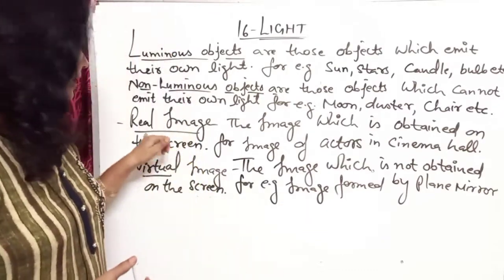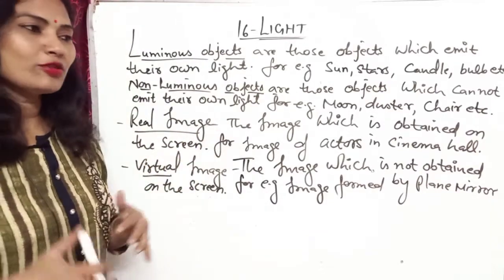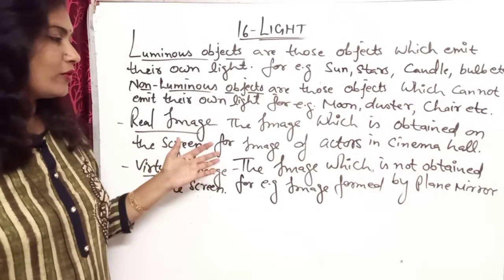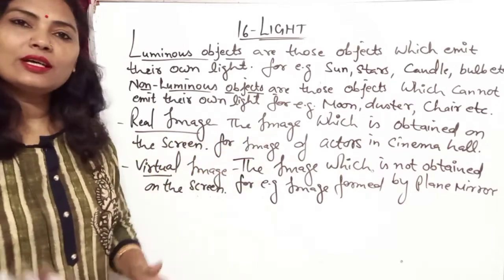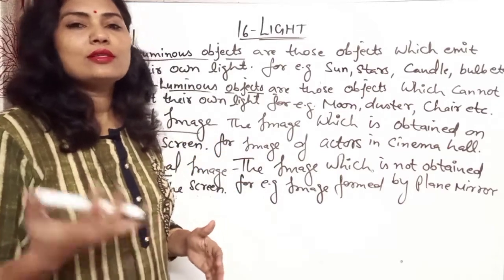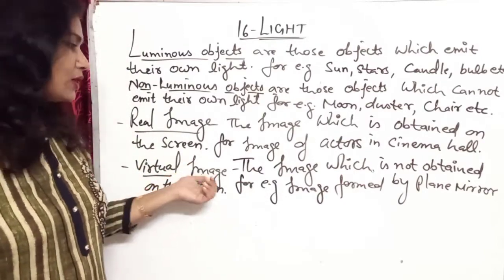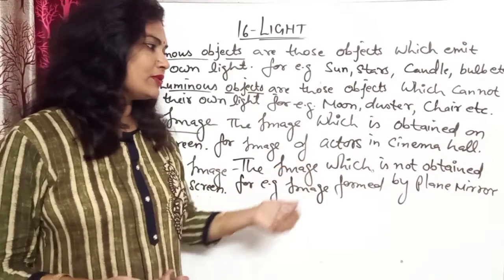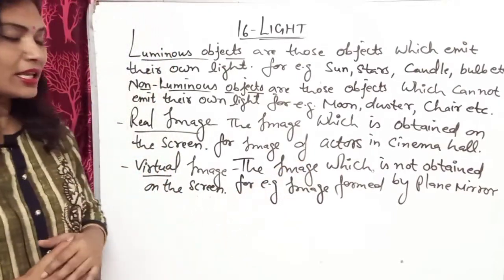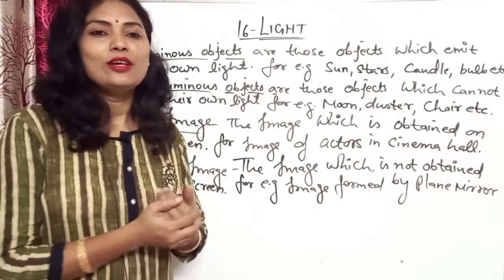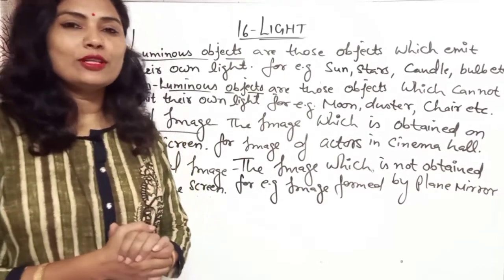Got it? And real images are those images which are obtained on the screen. They need a screen for the formation of a real image. For example, the images of actors and actresses in the cinema hall, we can see that. The virtual images are those images which cannot be obtained on the screen. It means we don't need any screen for virtual images.